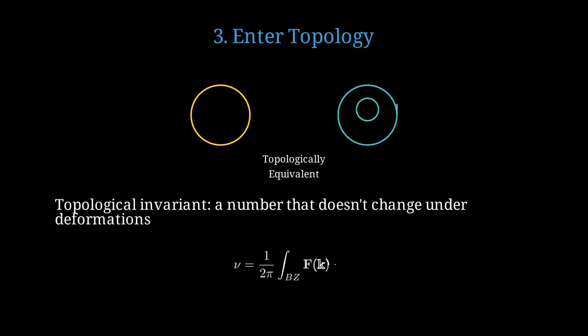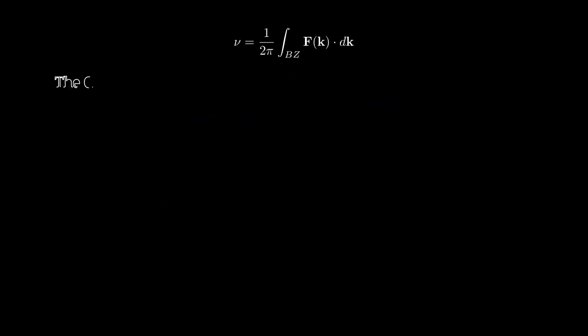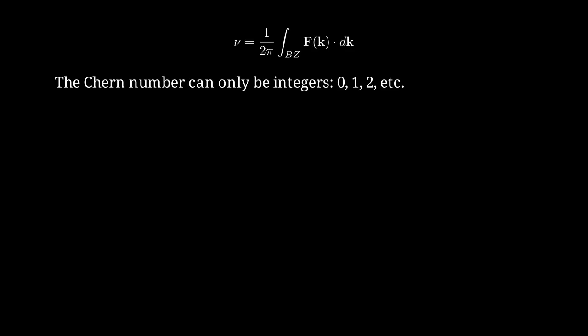For topological insulators, the Chern number ν is calculated by integrating a quantity called the Berry curvature over the Brillouin zone. The Chern number must be an integer, like 0, 1, or 2. It cannot be 0.5 or 1.7. This quantization is crucial.